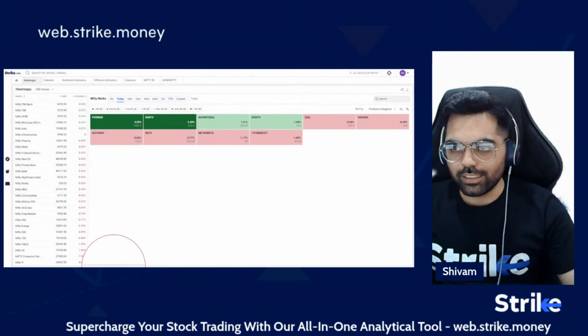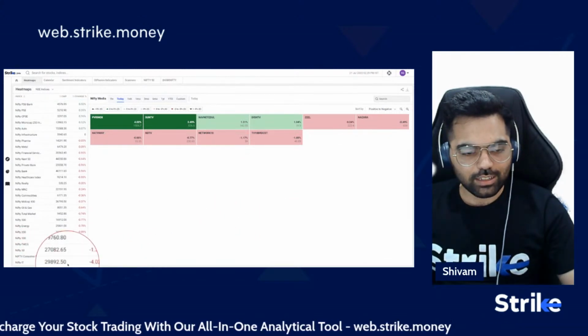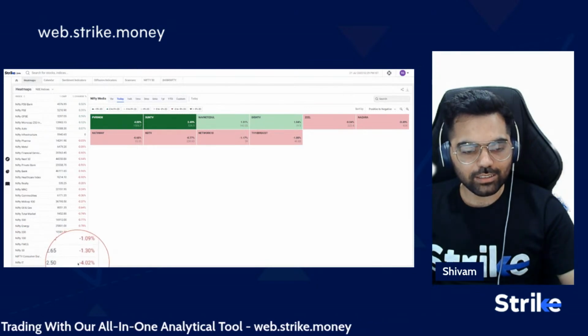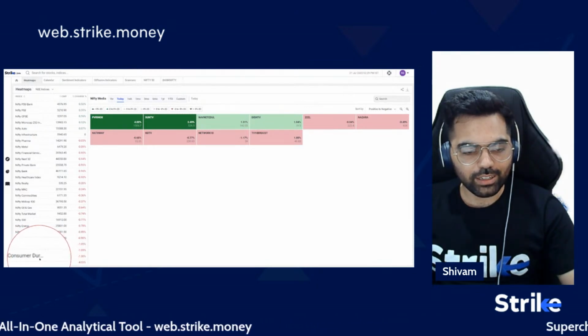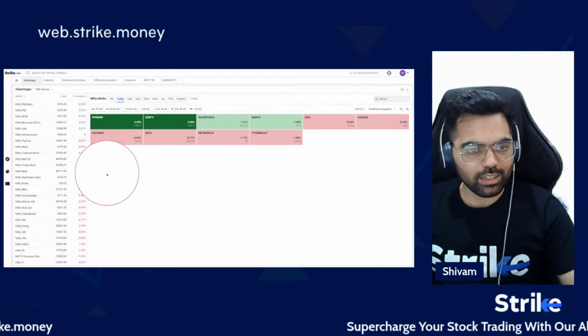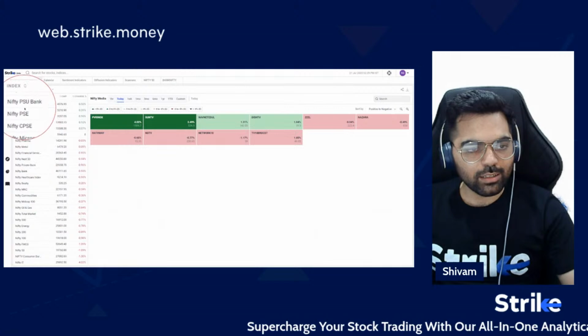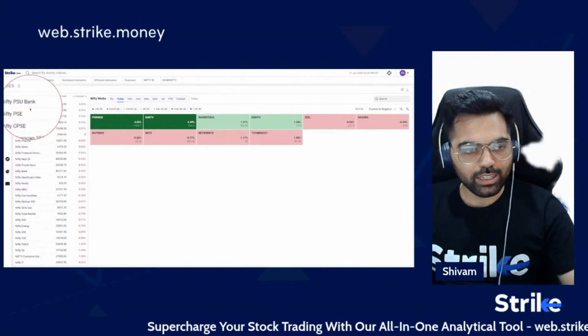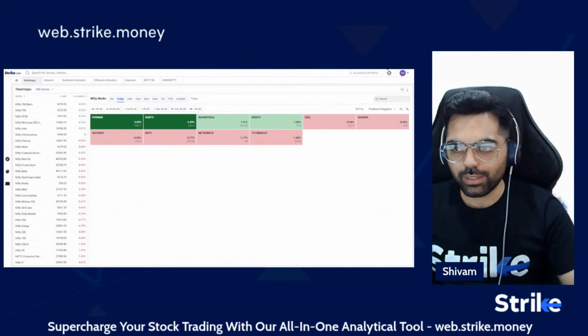As we discussed, Nifty IT is at the bottom, which is the weakest index, down by 4%. After that, Nifty Consumer Durables is down by 1.3%. In the positive sectors are Nifty PSU Bank as well as Nifty PSE.